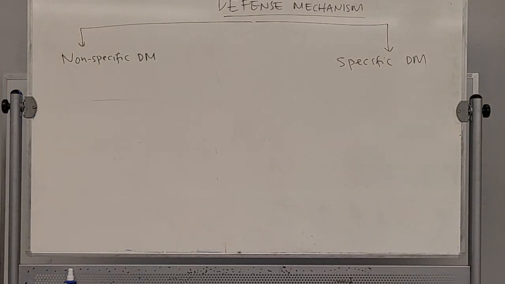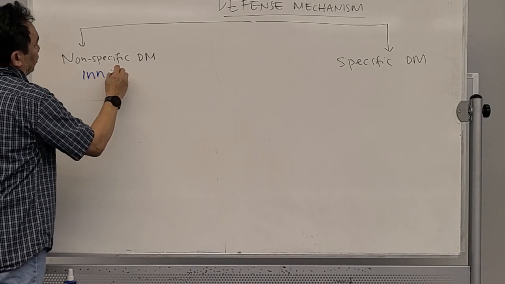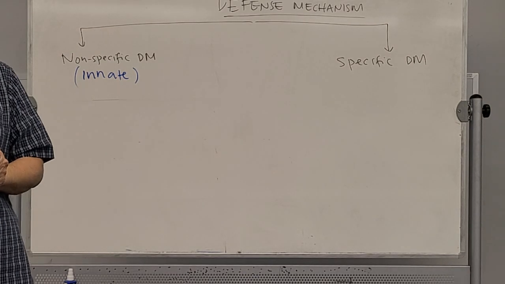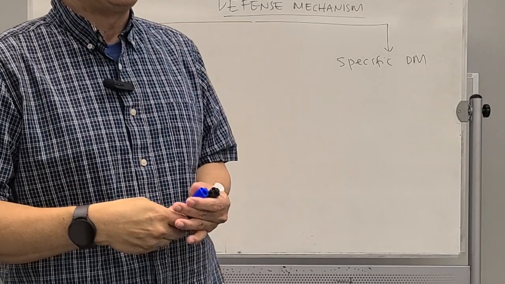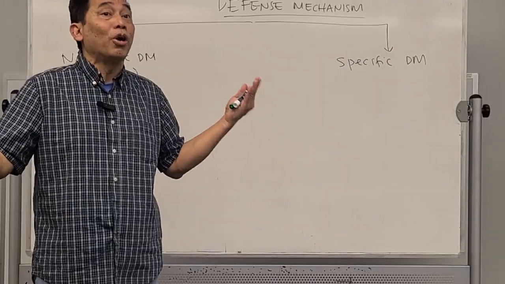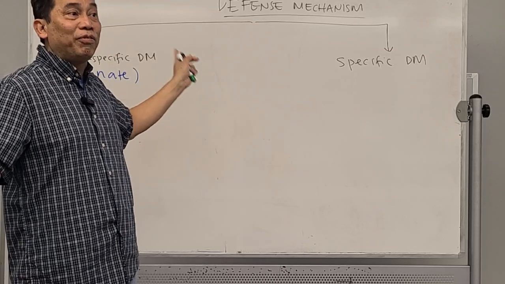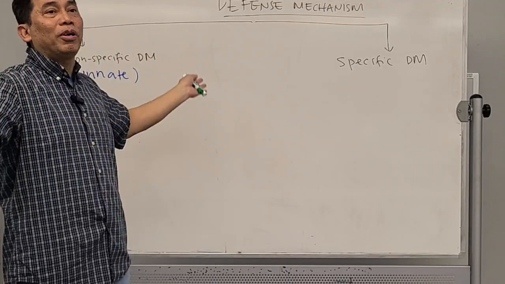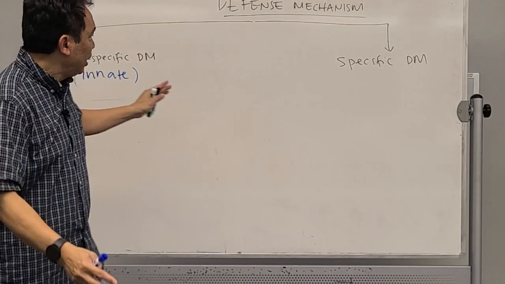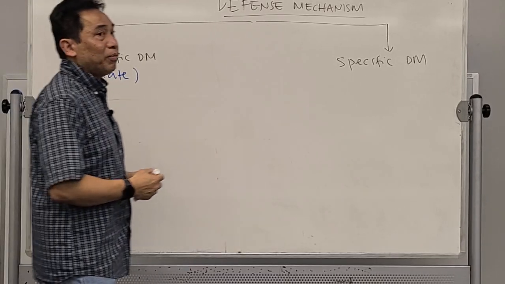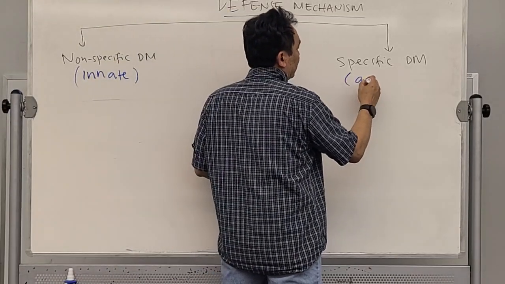Now, the non-specific is also known as innate, the innate defense mechanism. Anybody know what innate means? Innate means you actually have it since you were born. You are born with this non-specific defense mechanism. You have this ability to protect you against all types of disease. This is innate. We have it since we were born. The specific one is also known as acquired.